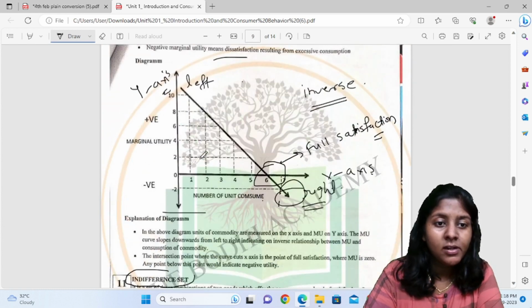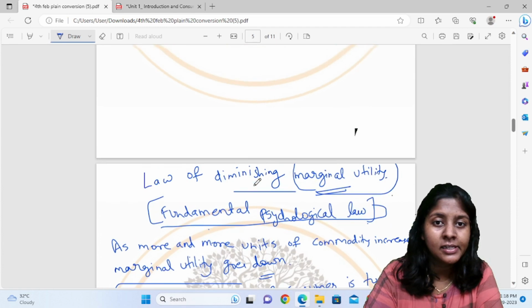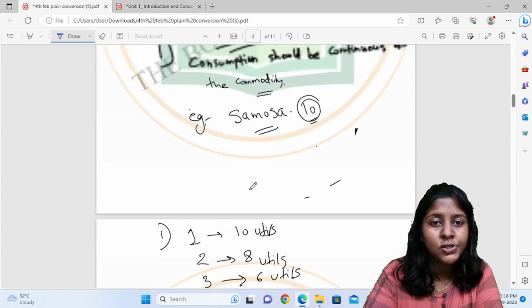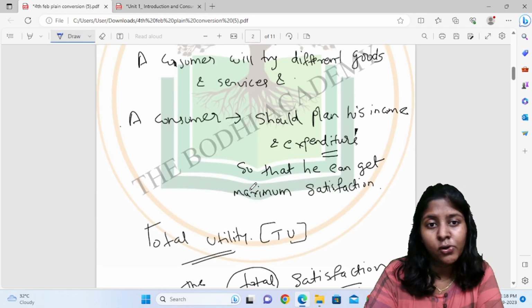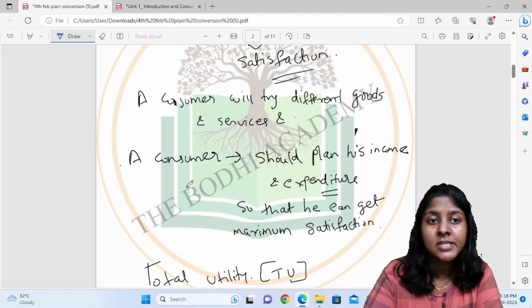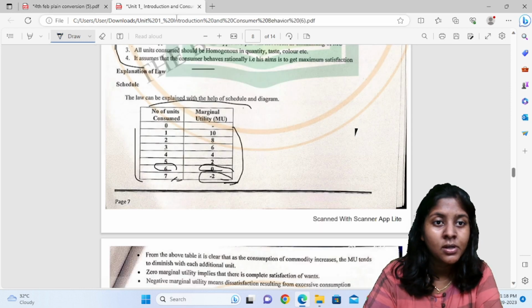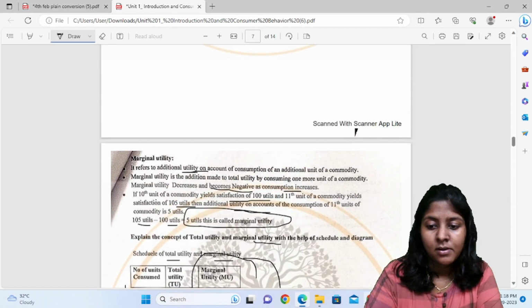Also today we learned about the law of diminishing marginal utility and its assumptions. We also learned about total utility and what consumer equilibrium is, and how the consumer behaves. The consumer behaves rationally, that is, he wants maximum satisfaction. Okay. Thank you.